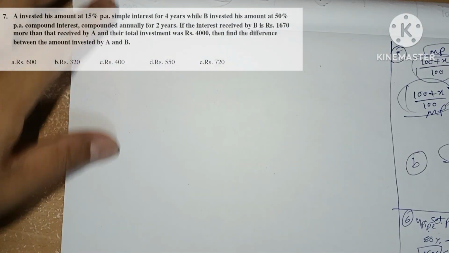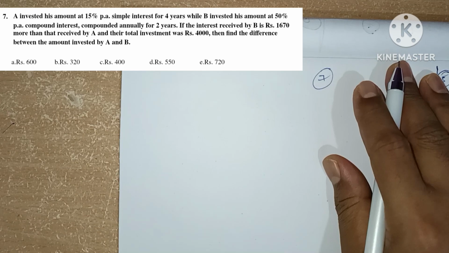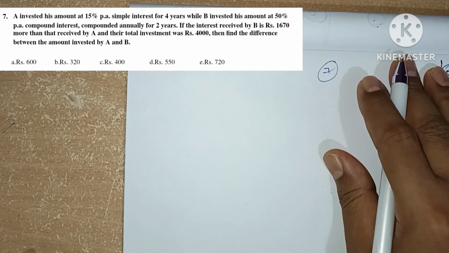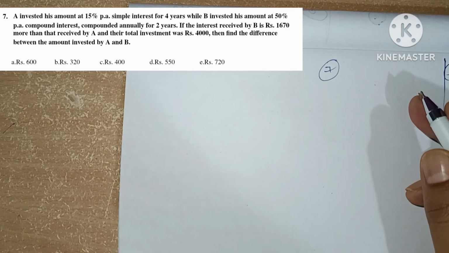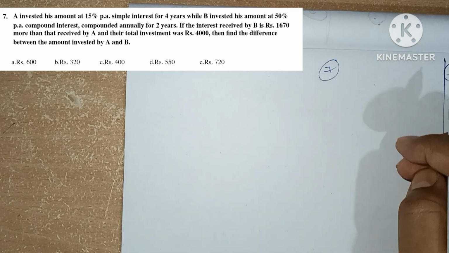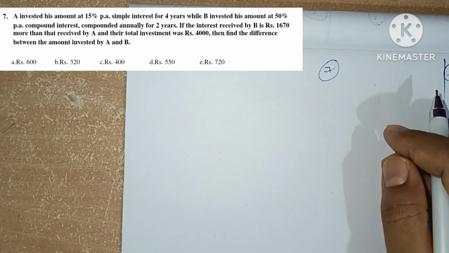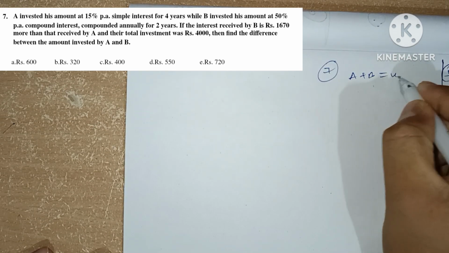Now we are going to see question number 7, which is: A invested his amount at 15% per annum simple interest for 4 years, while B invested his amount at 50% per annum compound interest for 2 years. If the interest received by B is 1670 more than that received by A, and their total investment was 4000. So it says that A and B invested a total of 4000.